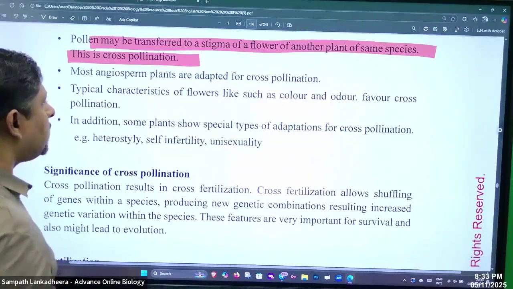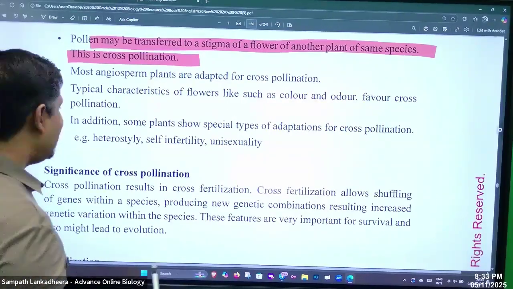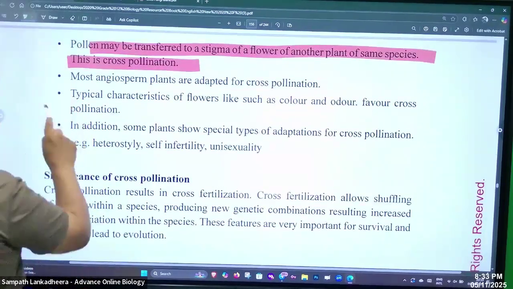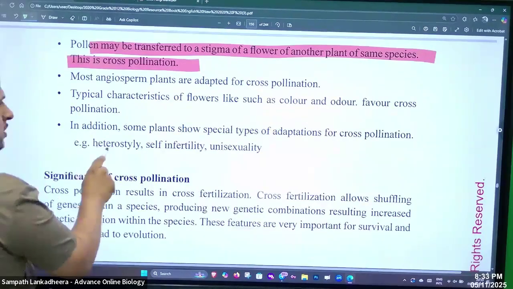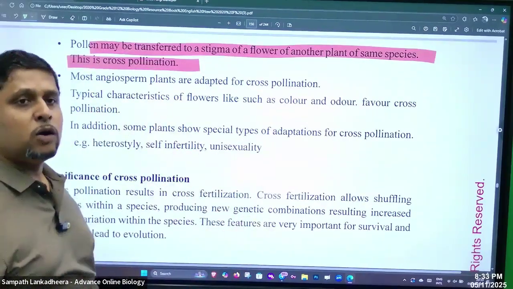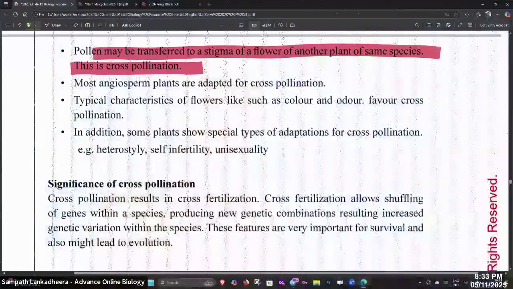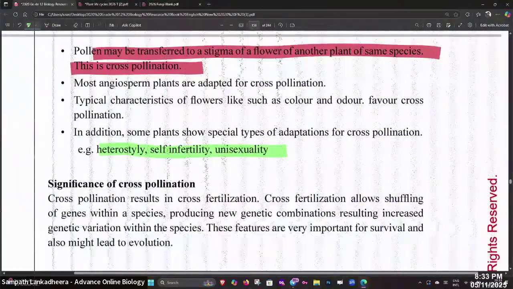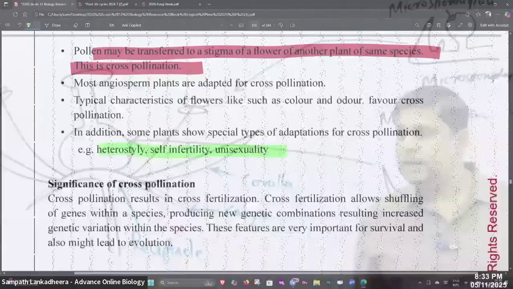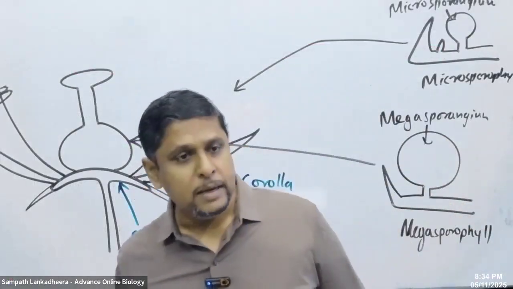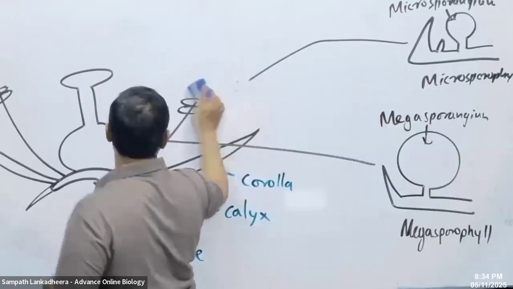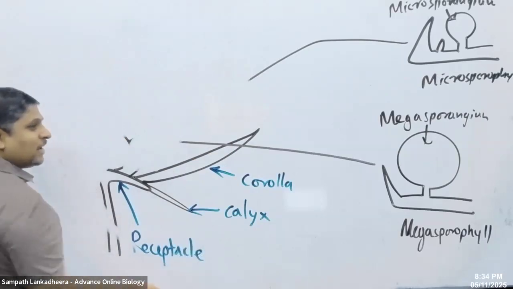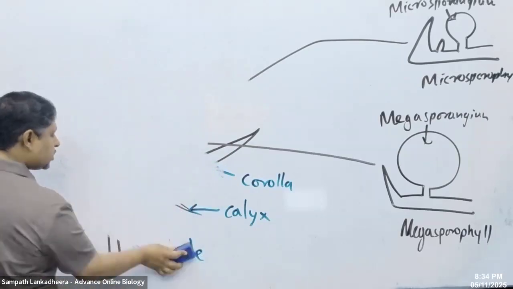Most angiosperm plants are adapted for cross-pollination. Some modifications are present which promote cross-pollination. What are these modifications? Heterostyly, self-infertility, and unisexuality.